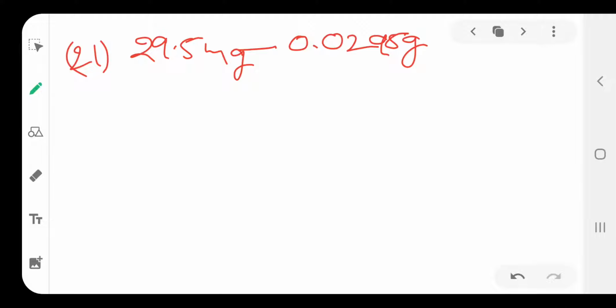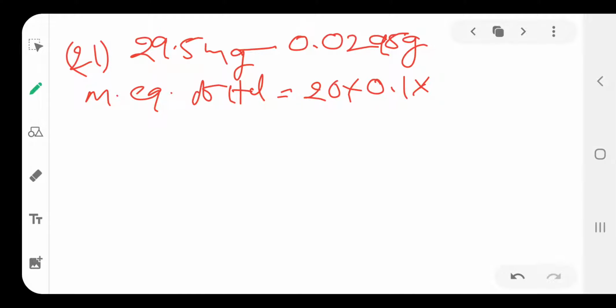How much HCl did they give? 20 ml of 0.1 molarity, into basicity. Basicity means how many replaceable H plus ions, which is 1. Then the total value is 2.0.